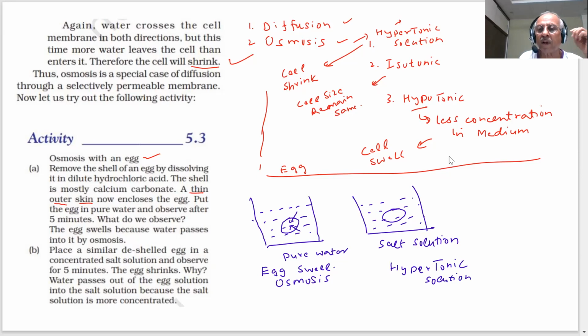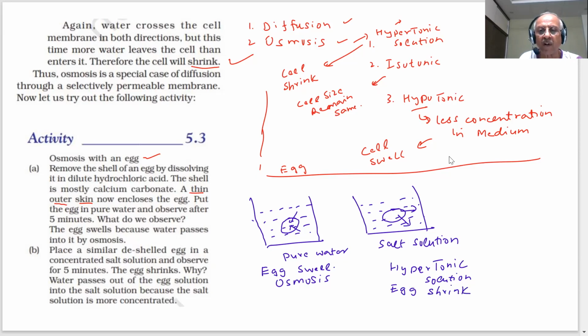Then what will happen? Hypertonic means water is less. The concentration of the solution is more. Water is less, so what will happen? Water will flow from the cell to outside. The egg will shrink.